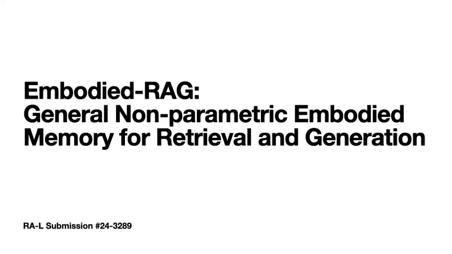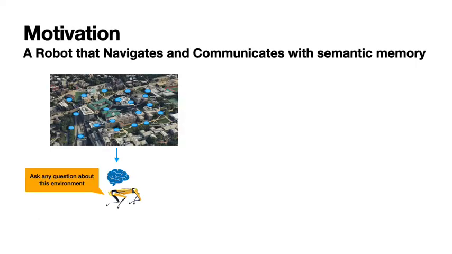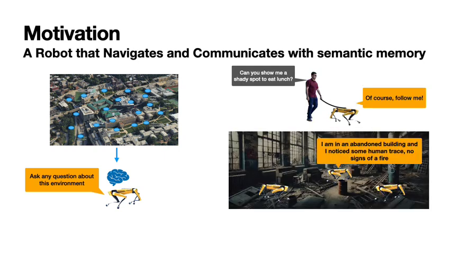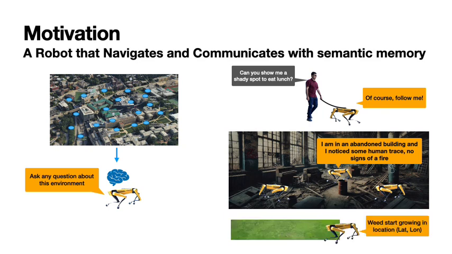In this video, we present the highlights of our paper, Embodied RAG: General Non-parametric Embodied Memory for Retrieval and Generation. Our research explores whether we can create an embodied agent that memorizes and understands the environment, able to use this knowledge to interact with people with natural language. This allows the robot to be used, for example, to help a visually impaired person navigating the city, create risk analysis reports for a search and rescue task, or chat with a golf manager about the grass condition today on the golf course.